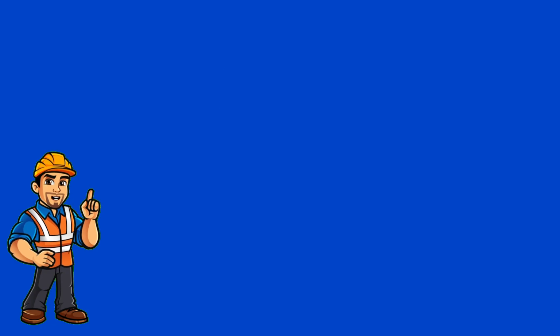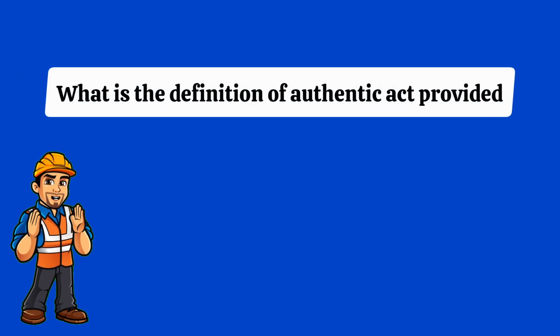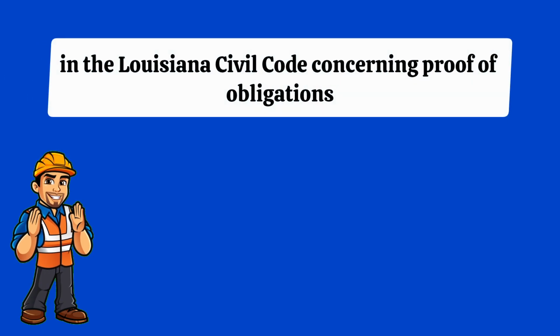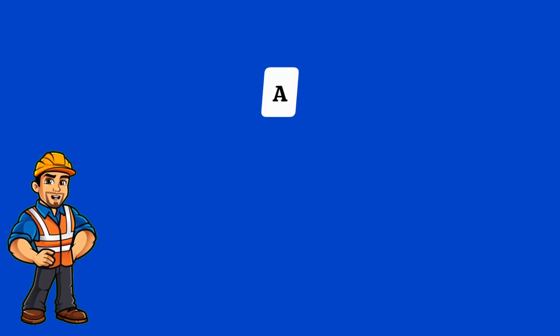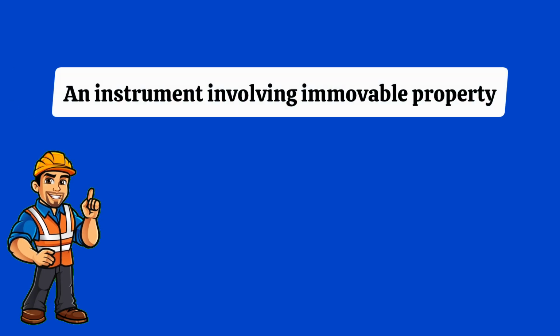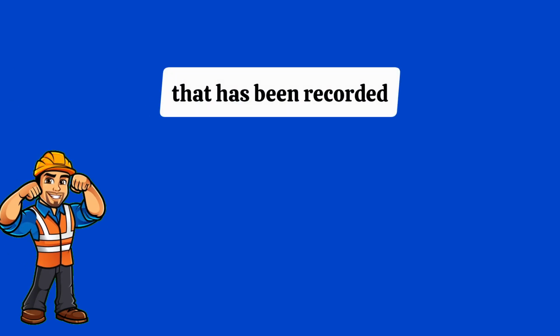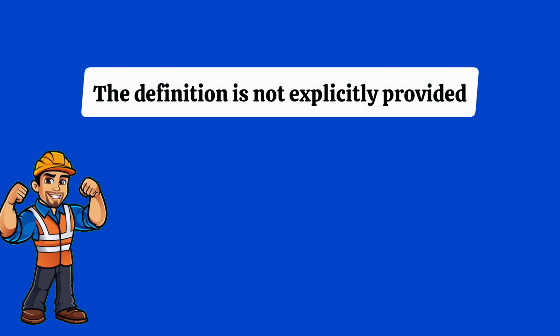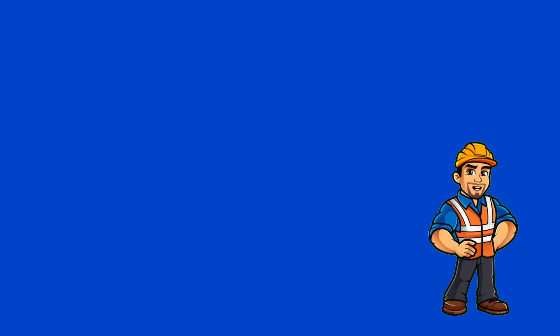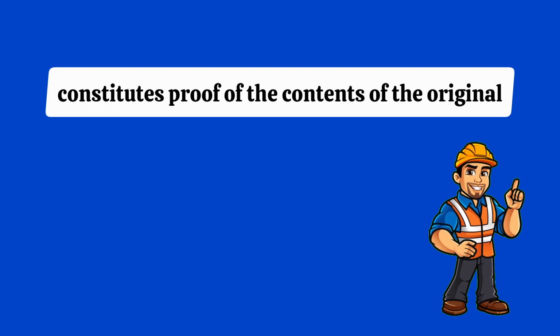Number 9. What is the definition of authentic act provided in the Louisiana Civil Code concerning proof of obligations? A. An act under private signature that has been acknowledged. B. An instrument involving immovable property that has been recorded. C. The definition is not explicitly provided, but a copy certified by the notary public constitutes proof of the contents of the original.